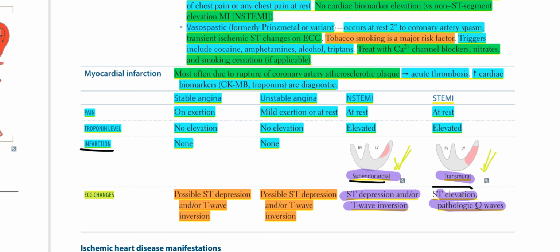There is no infarction in stable and unstable angina, while there is subendocardial infarction in NSTEMI, and transmural infarction in STEMI. ECG changes: possible ST depression and or T-wave inversion in stable, unstable, and NSTEMI. But there is ST elevation and pathologic Q waves in case of STEMI.